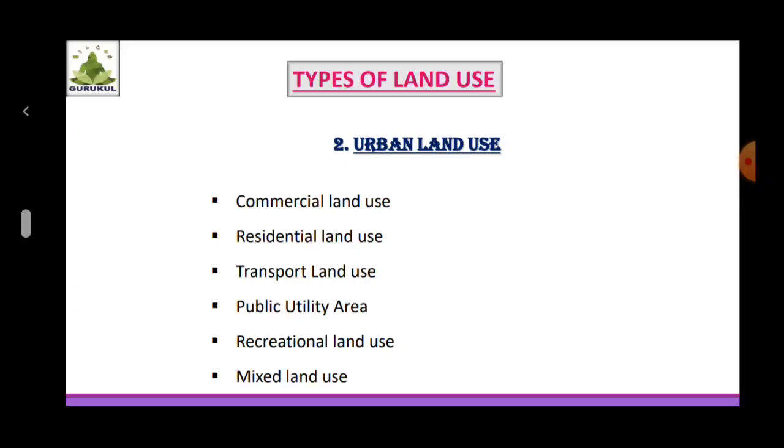Hence, in the cities, roads, railway lines, stations, petrol pumps, transport depots and vehicle repair centers occupy large areas.